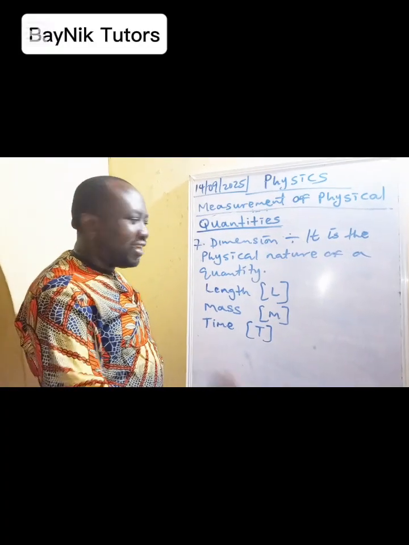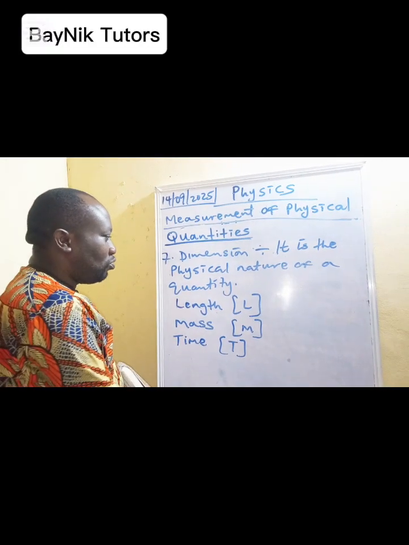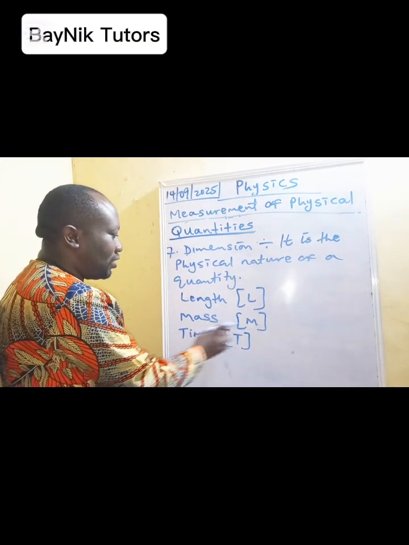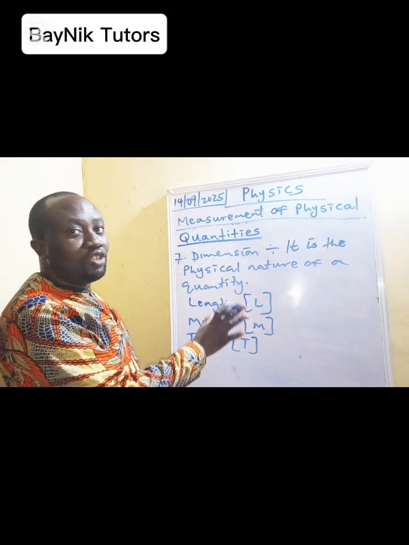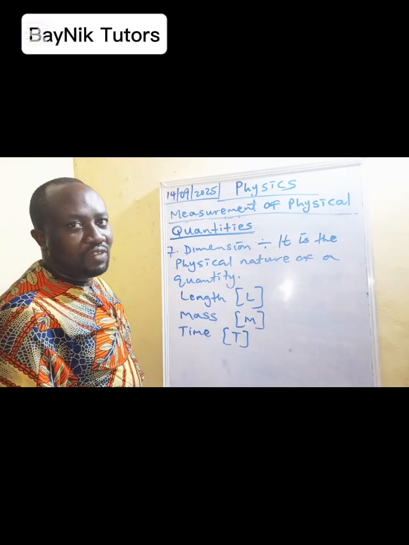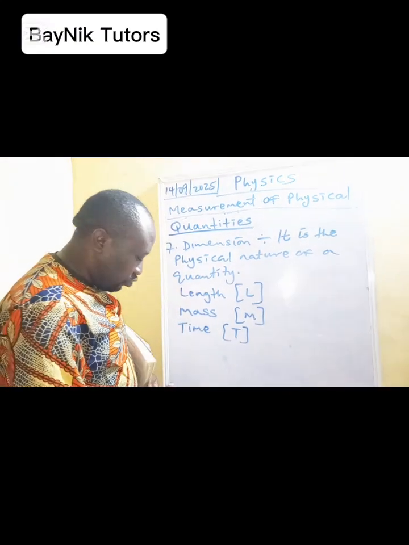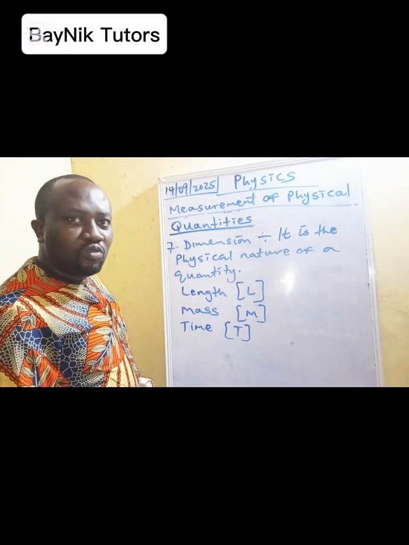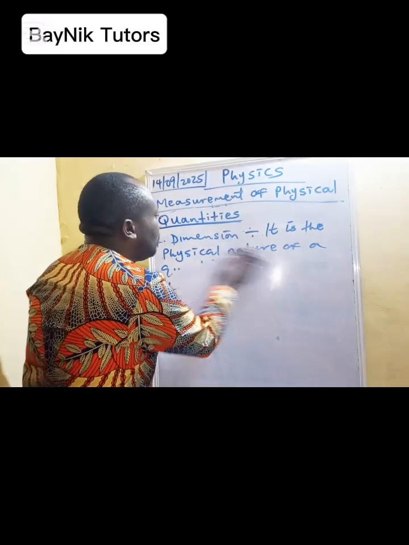So we'll be doing the analysis. For length, the dimension is denoted with L. Please take note of something: you always put the dimension inside a bracket. That of mass is denoted with M, time is T. You realize that we are concentrating majorly on the fundamental because it's from the fundamental that we do all those derived ones too. So that's that. Then I will clear the board as we proceed. We'll be doing a lot of derivation. As we derive the unit, we also derive the dimension so that you can follow us up.